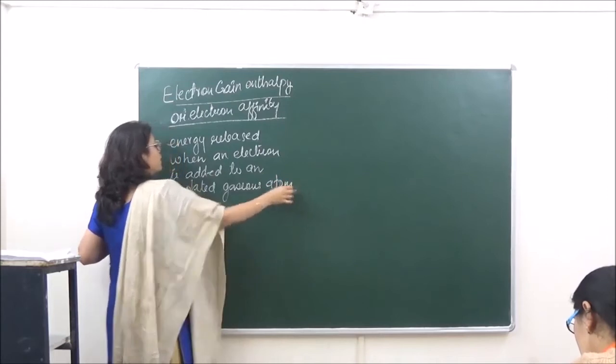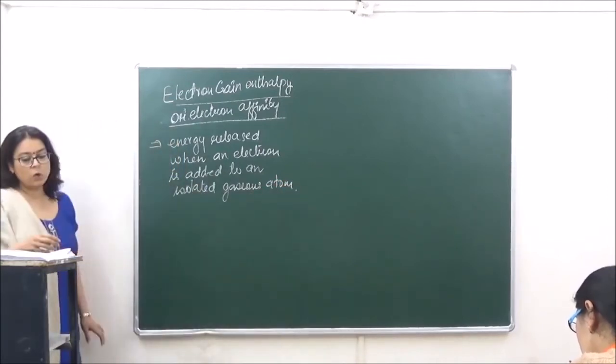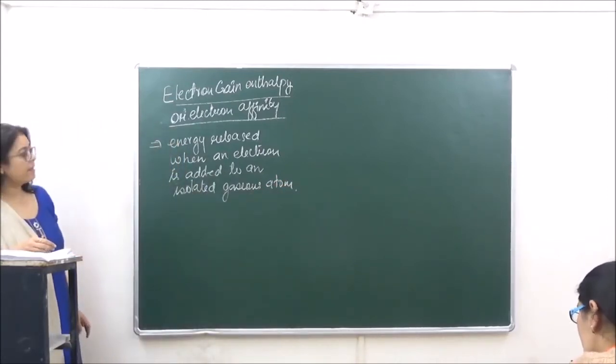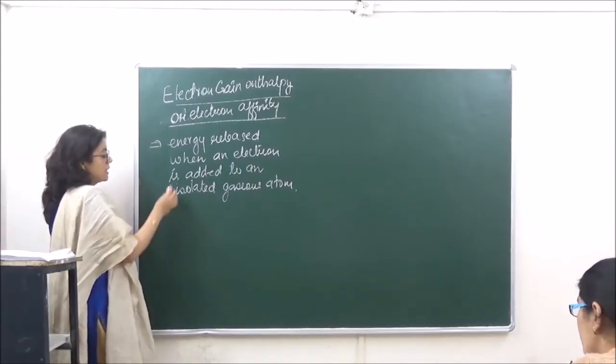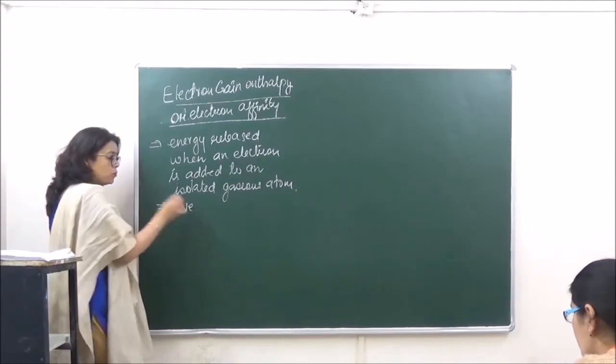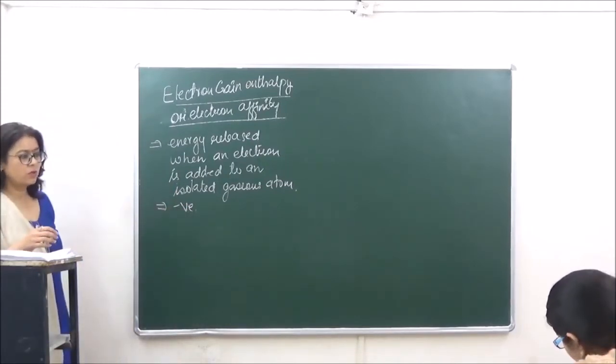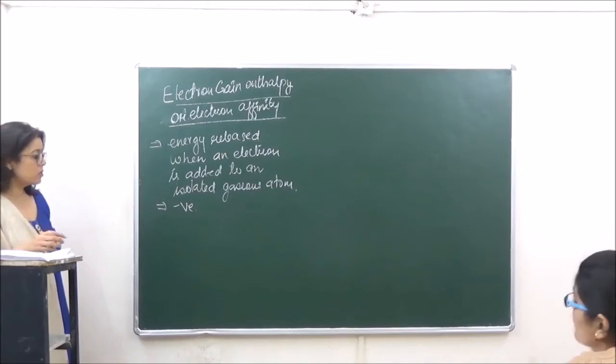Now, as we are using the words energy released, therefore we can say that the electron gain enthalpy is going to be measured as a negative value, okay, because over here the energy is released.